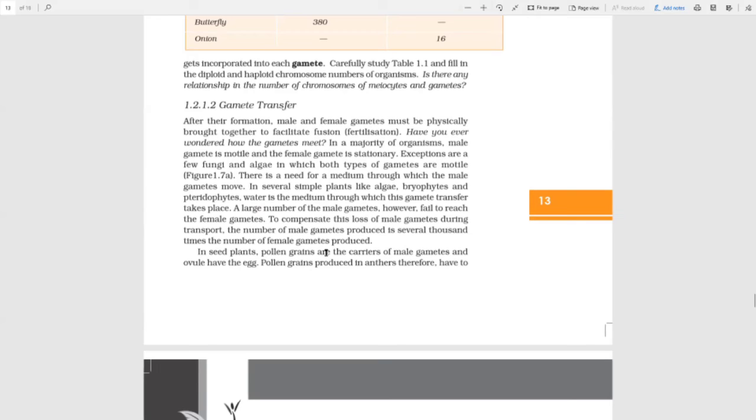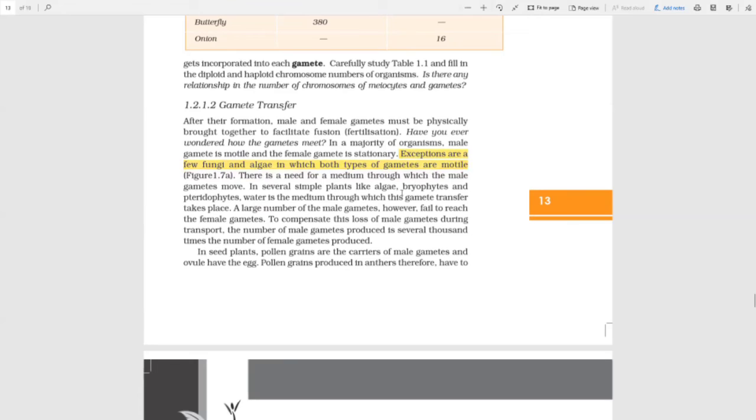Okay. So in the majority of organisms, the male gamete is motile and the female gamete is stationary. Oh my god, I'm so sad to say that females are not doing any work over here, but they have a major work ahead. The male gamete is motile, so it has to run through and fight all those obstacles which come in between to go and meet the female gamete. Exceptions are there, where in a few fungi and algae both types of gametes are motile.